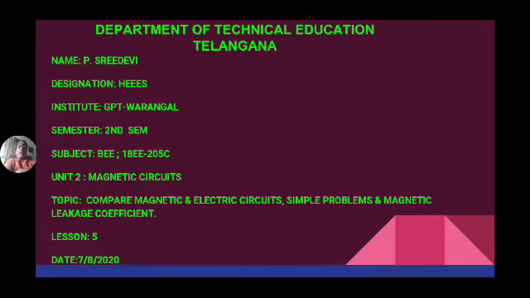In the first unit, magnetic effects of electric current, we discussed various points related to the effects of current. Whenever current passes through a conductor, what are the different effects apart from the normal operation?